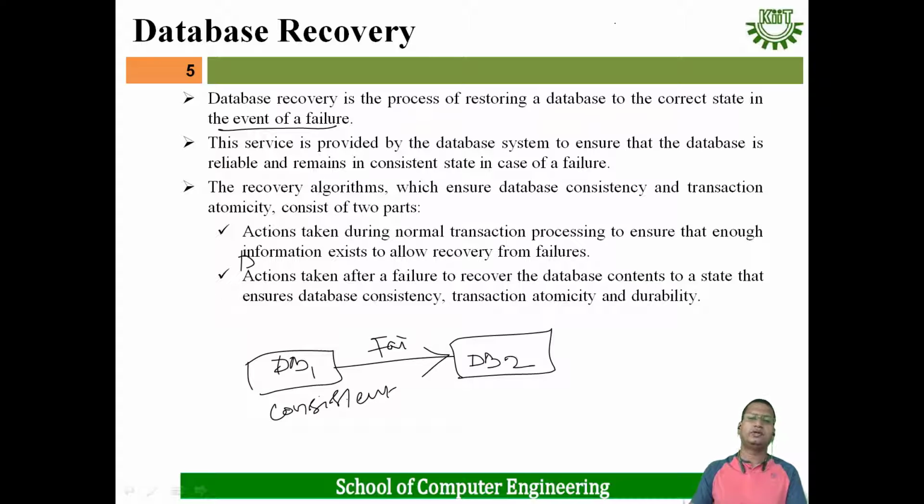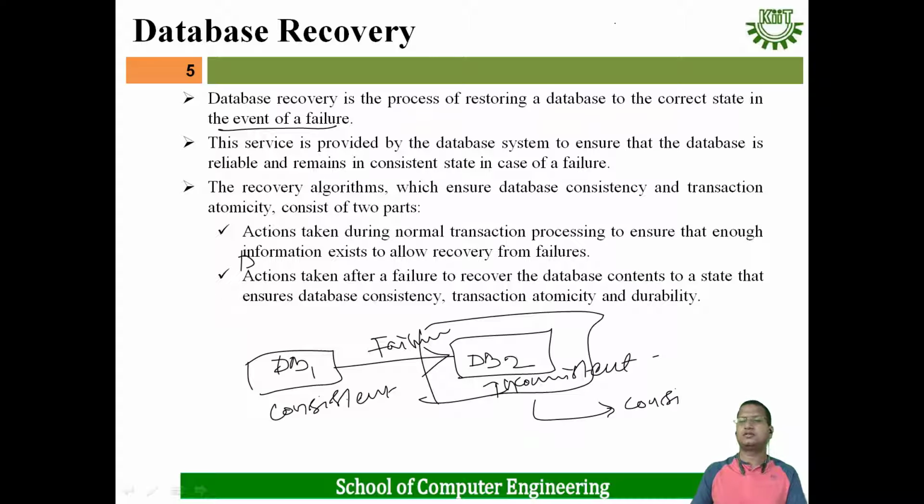And due to failure, it goes to an inconsistent state. If it goes to an inconsistent state, then what does the database recovery manager do? It generally takes the database to a consistent state. That means the main work of database recovery is to take the inconsistent state of the database to a consistent state when, due to failure, inconsistency happens in the database. That is the main work of database recovery.